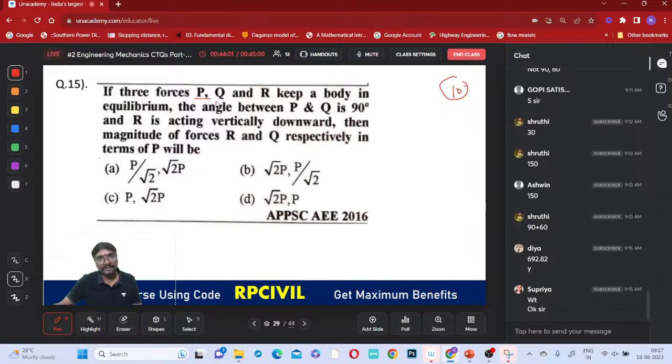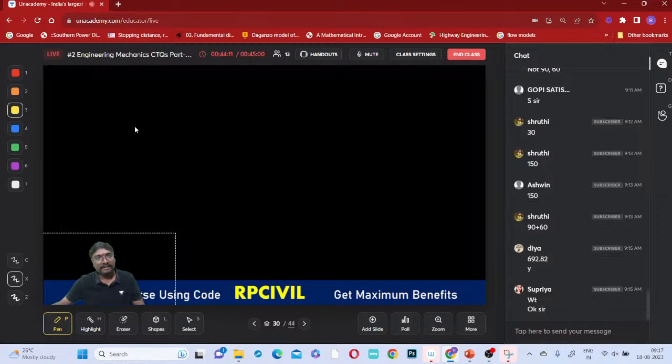The three forces P, Q and R keep a body in equilibrium. The angle between P and Q is 90 degrees and R is acting vertically downward, right? Where is R acting? R is acting vertically downward. This is the R force. So P and Q forces are acting like this. This is your P, this is your Q, and this angle is 90 degrees.